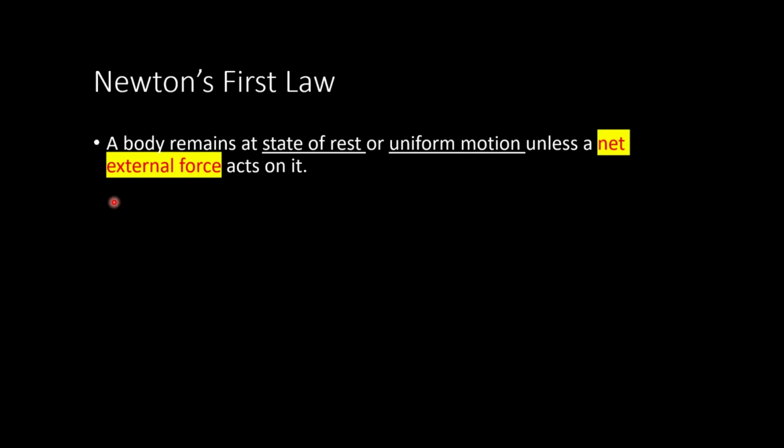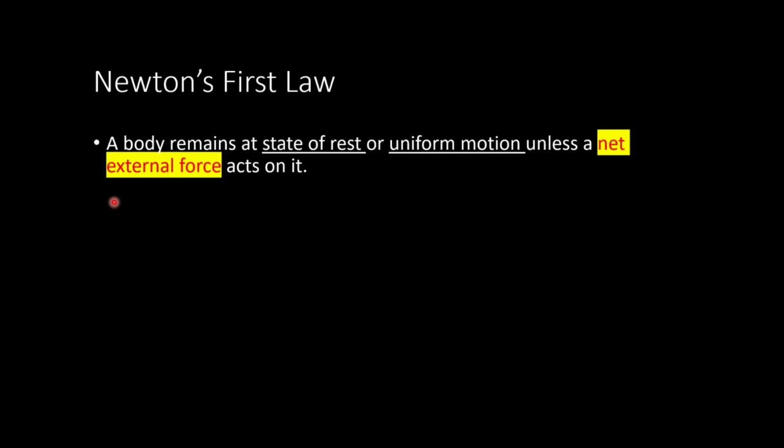Now let us come to the topic and understand Newton's first law. It states that a body remains in a state of rest or uniform motion until and unless a net external force acts on it. Take any object in the world. I will explain what a state of rest and a state of uniform motion are through two examples. Take two objects, one in a state of rest and another in a state of uniform motion. I explained net external force. So if this net external force doesn't act on these two objects, they maintain their state of rest or state of uniform motion.